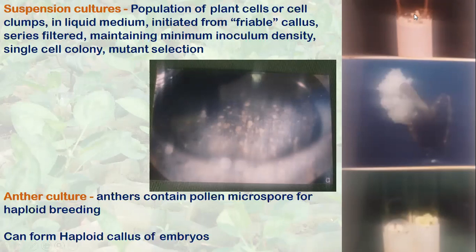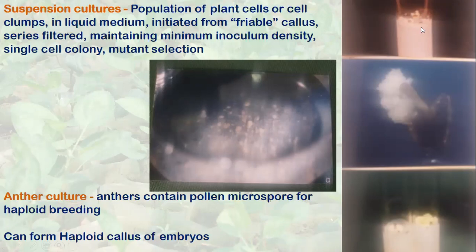These are the anthers of a rose cultivar, a very prized rose cultivar. We call that variety Rosa damascena. This variety is known for its quality essential oil, rose oil, which is priced at 8 to 10 lakh rupees per liter.